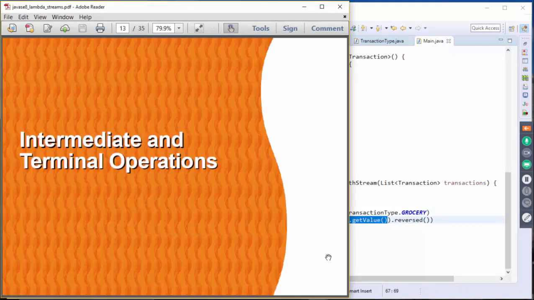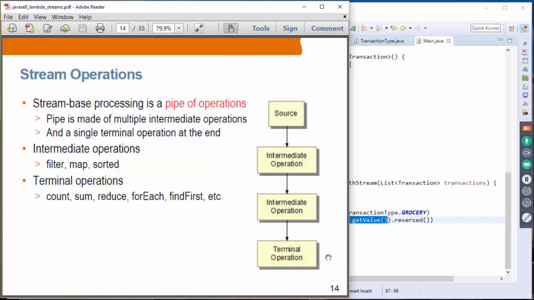Let's talk about the intermediate and terminal stream operations. You can think of them as stream-based operations. The processing is considered a pipe of stream operations. You start with a source, and then we have a set of intermediate operations, and then a single terminal operation. So a pipe is made of multiple intermediate operations and one single terminal operation at the end.